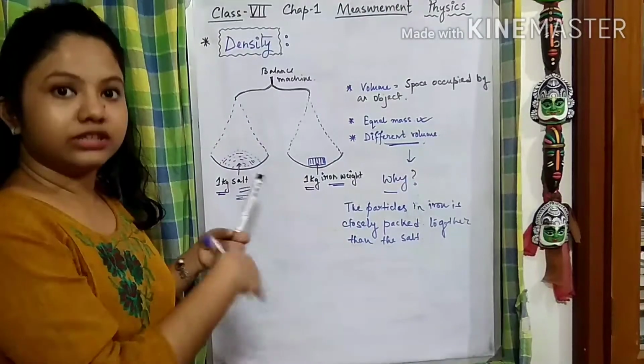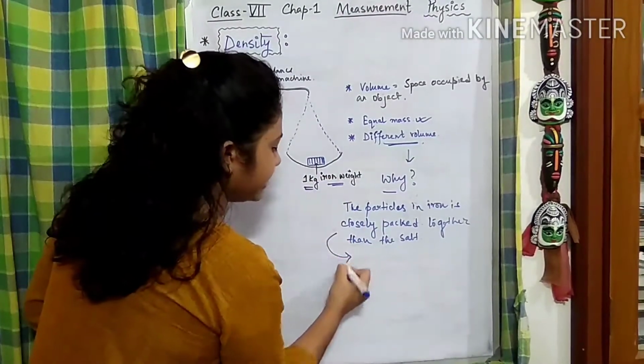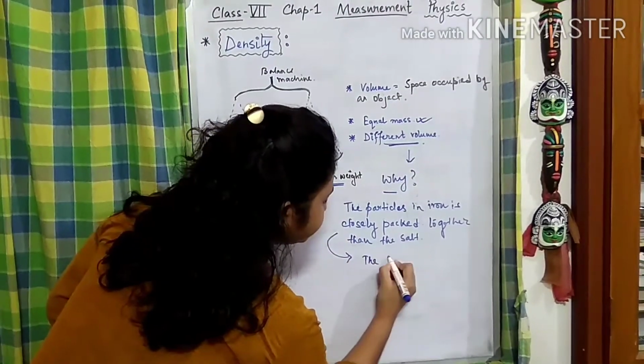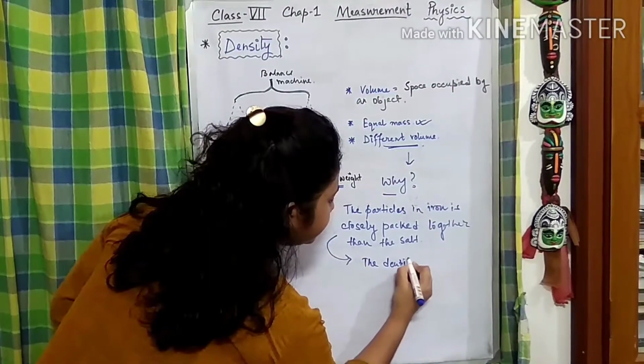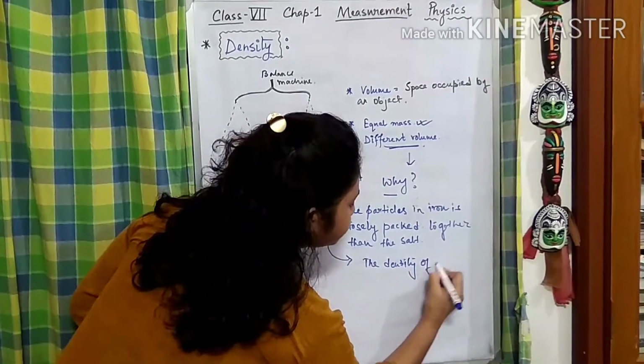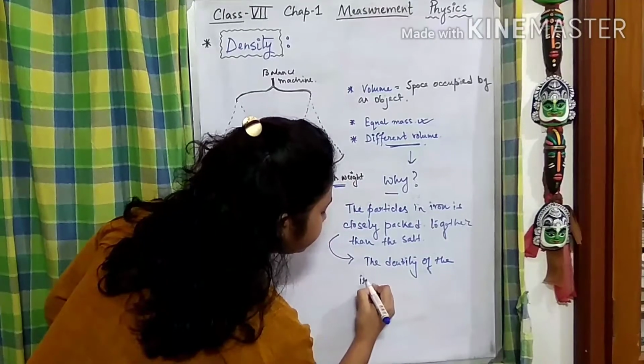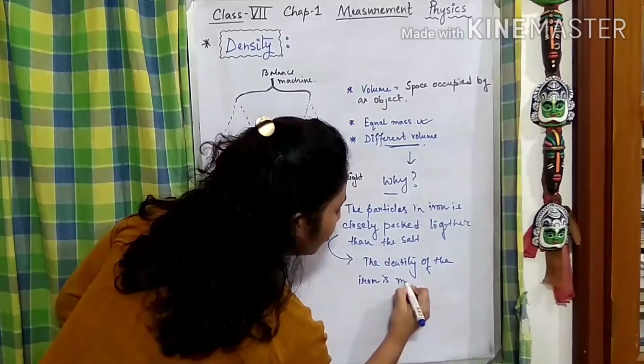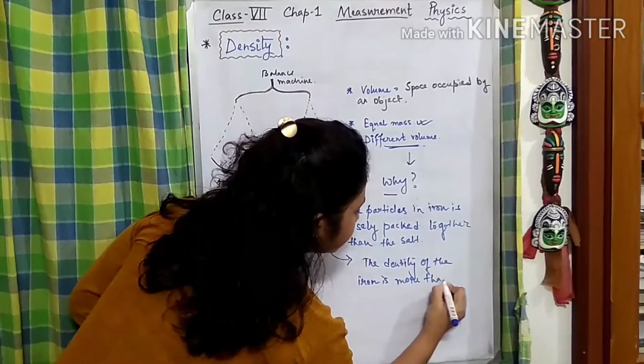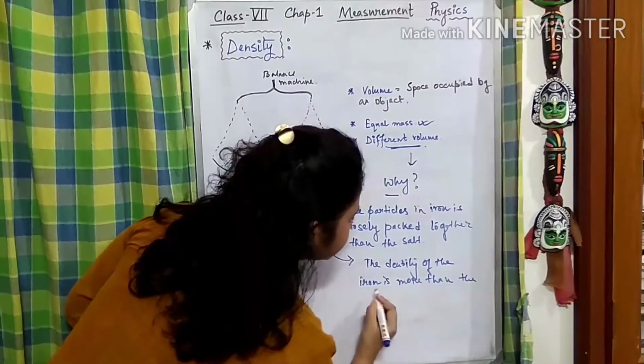Or in another way we can say that the density of the iron is more than the salt.